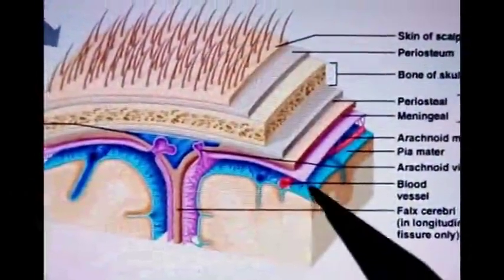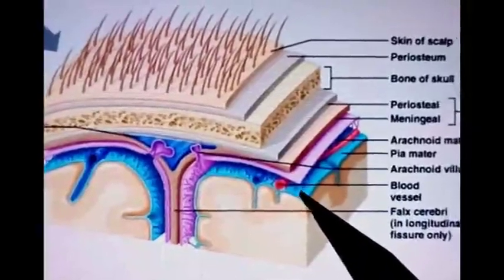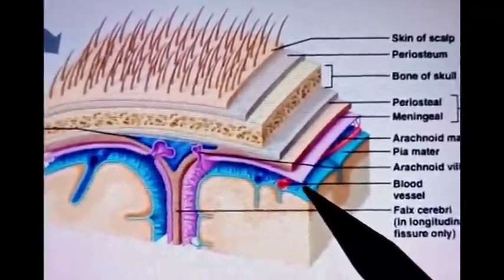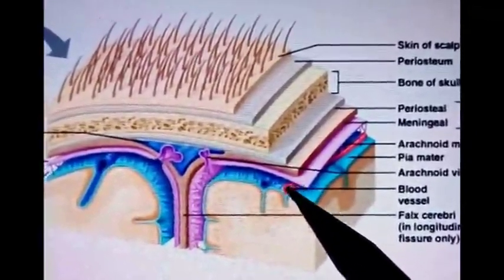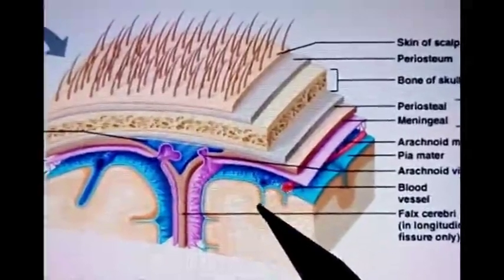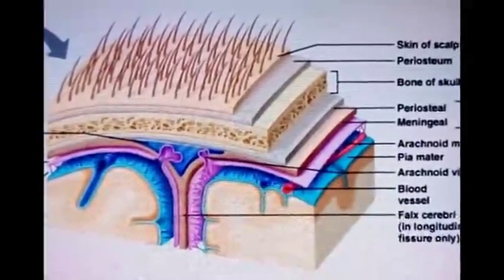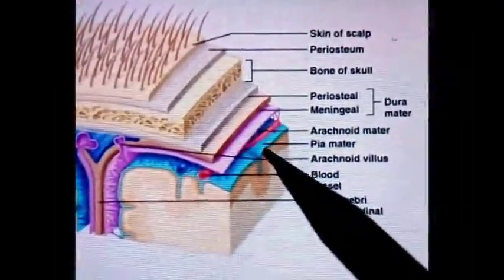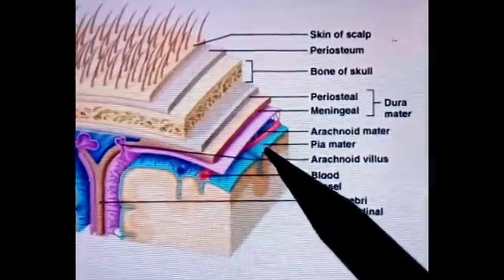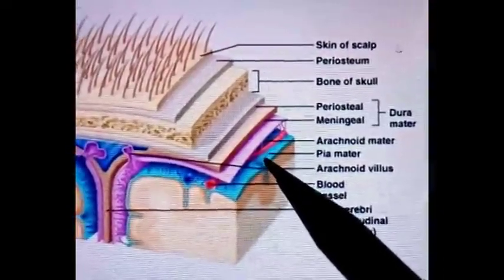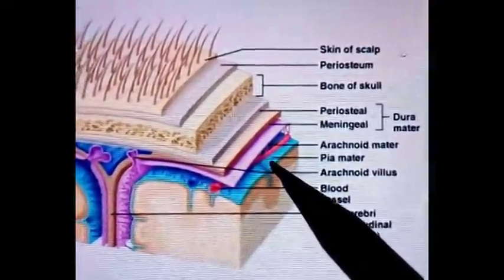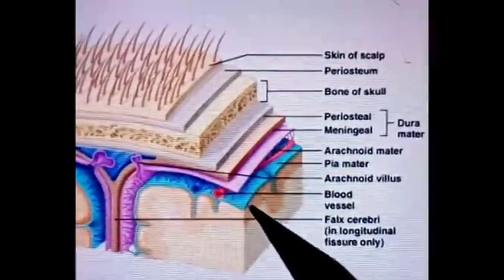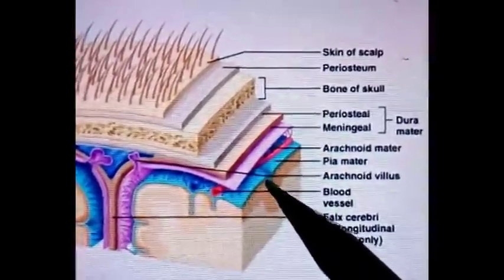Then the innermost meninx is the pia mater. Pia mater is a thin membrane which closely invests the brain, and it dips into various sulci and irregularities present on the surface of the brain. Pia mater further consists of two layers, epipia and pia glia. Epipia is present towards the outer aspect, and pia glia is present over the brain tissue, meaning it is closely related to the brain tissue.